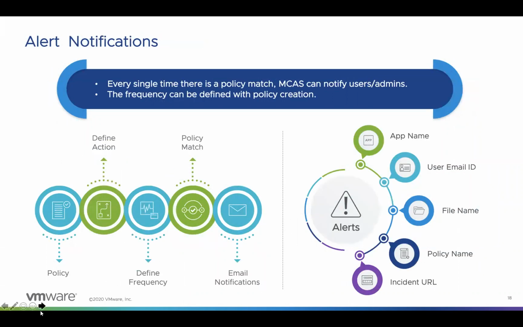Post this, we will be covering the alert notification. Once the policies are enabled, every time there is a match with the conditions, these events can either be just logged or email notifications can be created. We can define the frequency of such alerts per policy, and the notifications provided by these incidents contain details like application name, file name, user email ID, and policy name, and also provide a direct link to the MCAS portal.